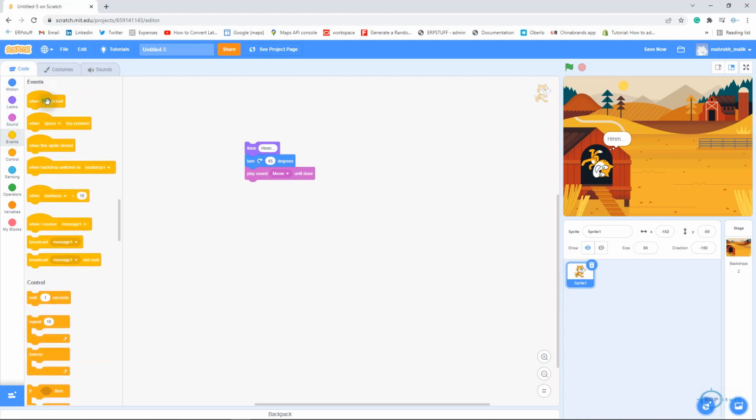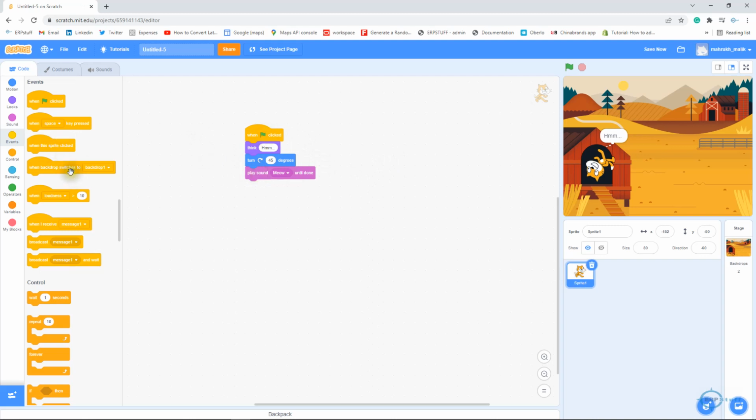Okay, then we have events. Let me go to the events. I will say when this flag is clicked, flag is this one, means just to start or something. I will make it on the top. So this will be always on the top. You can't put any block on top of it, right? So now I don't need to click here on this. I will just click here. Yeah. So it is doing whatever these steps are there in this.